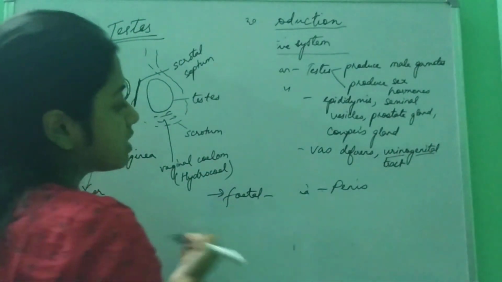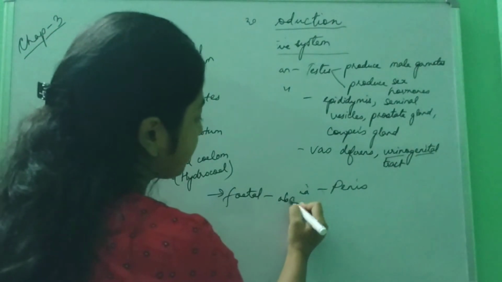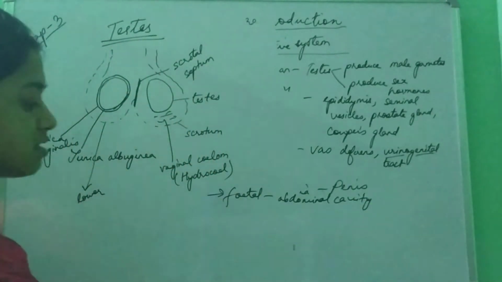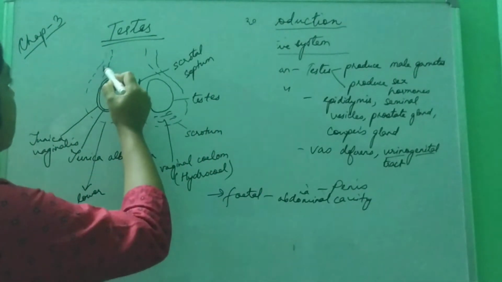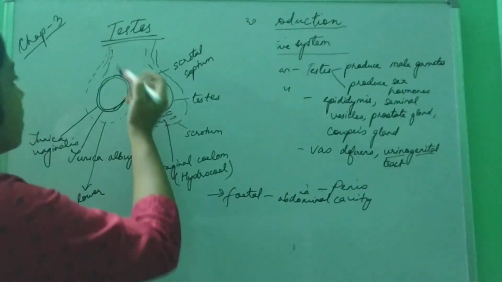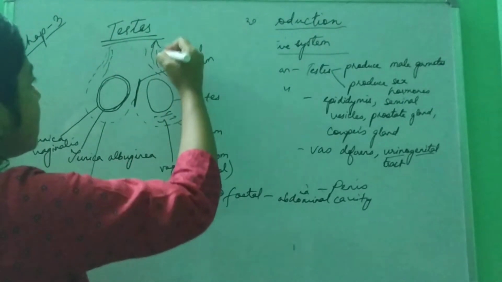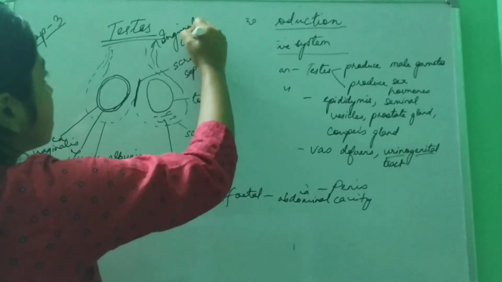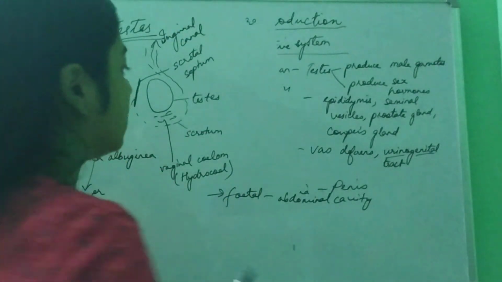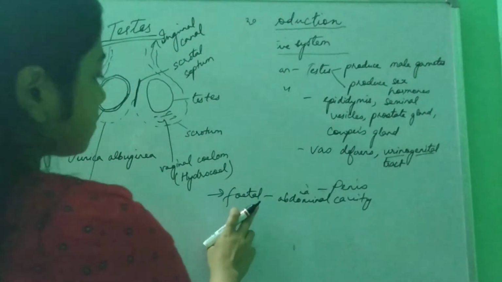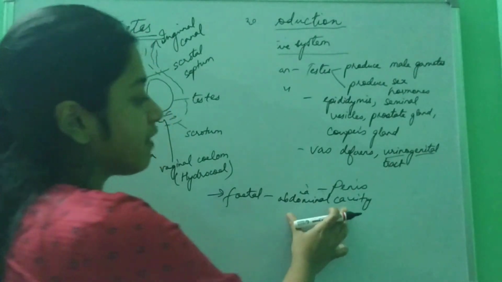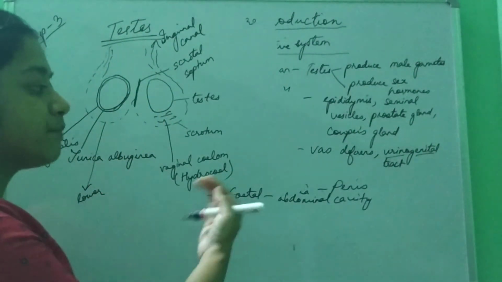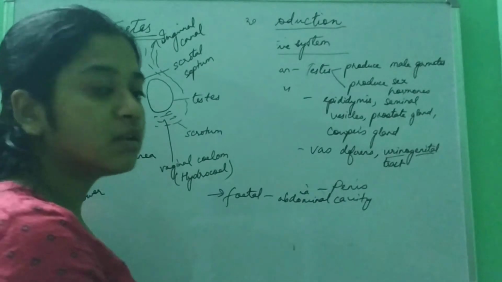In fetal stage, the testes are formed in the abdominal cavity. They only descend later. This part leads to the abdominal cavity, and this canal is known as the inguinal canal. Later they descend down, because we know the testis is always outside the body of the male. Why?